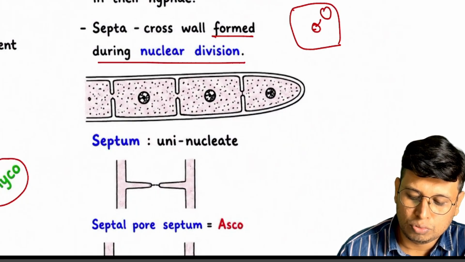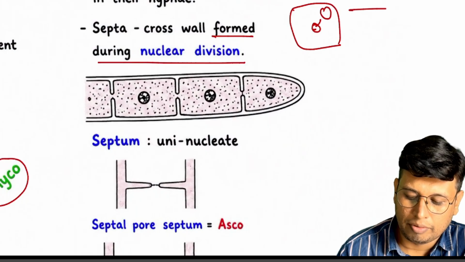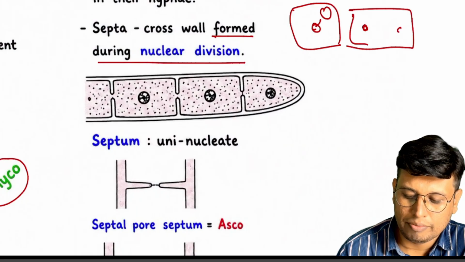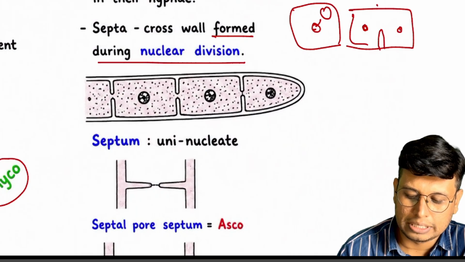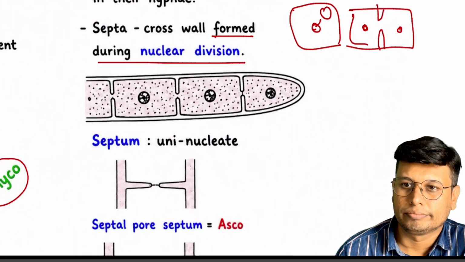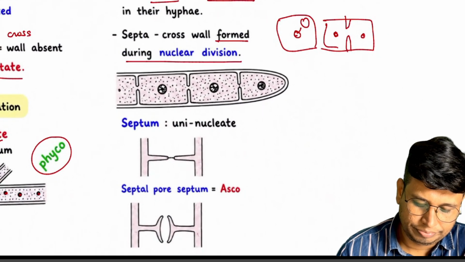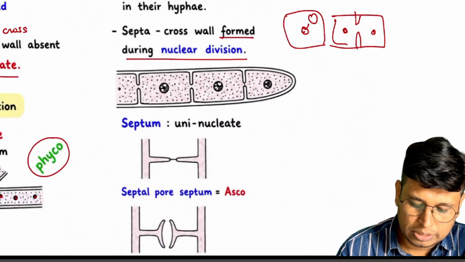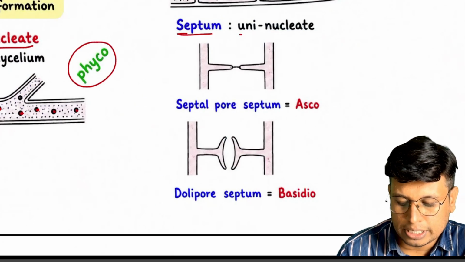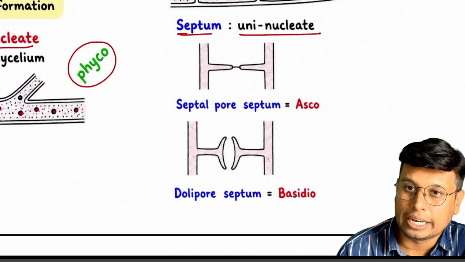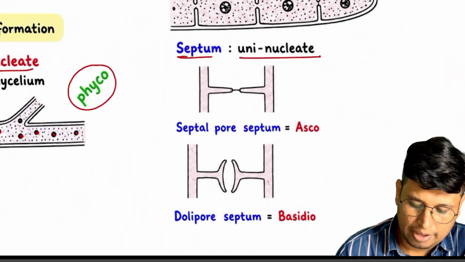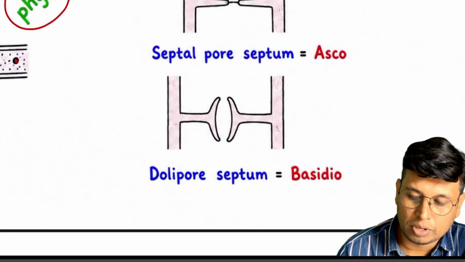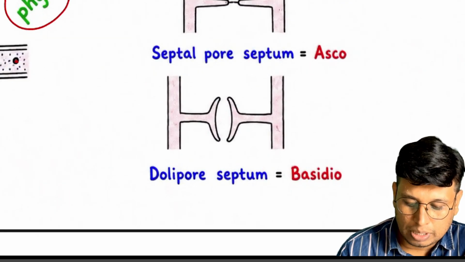In between those two nuclei, a septum will be formed. Septum creates uninucleated hyphae.